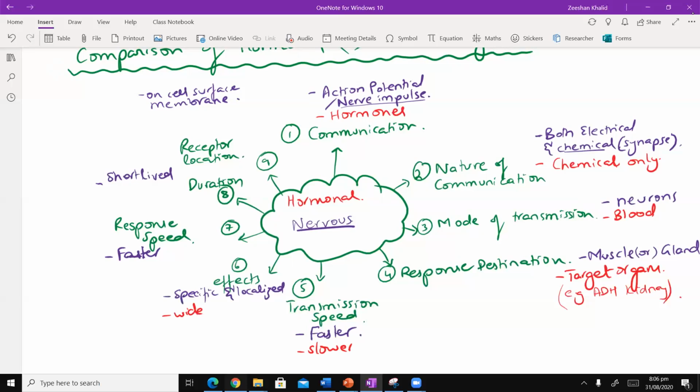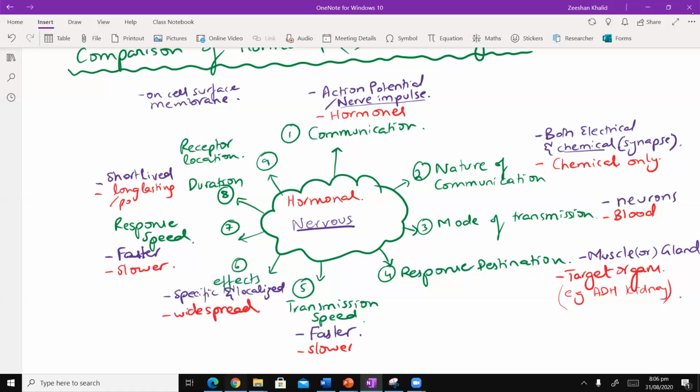As I said, ठीक है, and the response speed. अच्छा, response speed को transmission speed के साथ confuse नहीं करना. Response speed is again slower. Okay. Transmission speed जब वो transmit हो रहा है और response is as a result of once it has reached its destination. And then the duration, what do you think is the duration? Do you think it's short and temporary? Can be. short भी है और sir long भी है. No, it's actually long lasting.